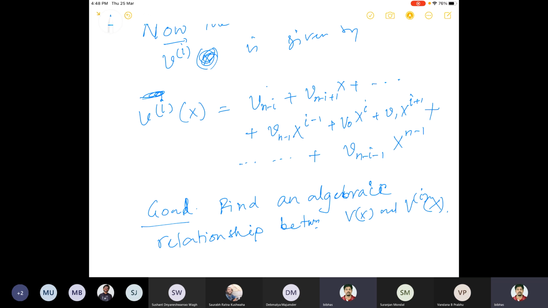How are the corresponding polynomials, the code polynomials, related? This is what we are going to find now. We know that if we do i shifts to the right of V, then we'll get V to the power i. So now we want to find the connection between the corresponding code polynomials.